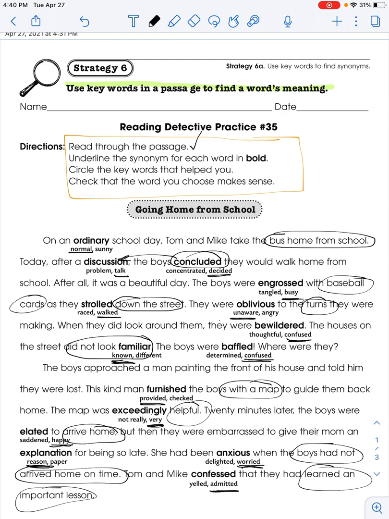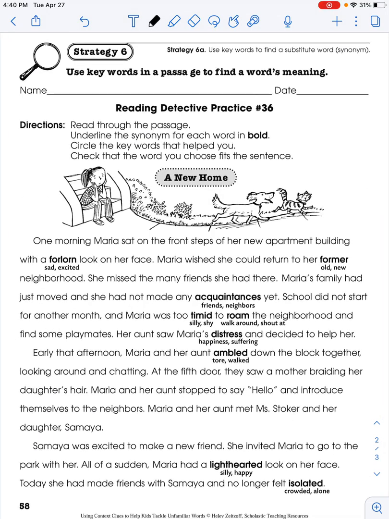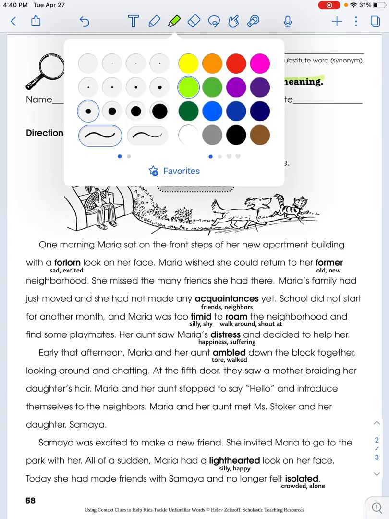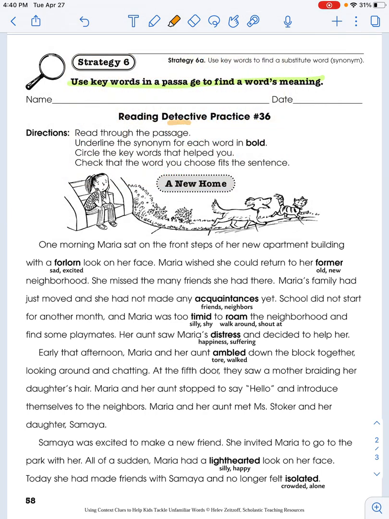So your page number 1 should look just like this, just like mine. Pause the video now if you need to finish copying it down. All right, so now it's your turn. You are going to do the same thing I just did, but with the next page. Now remember, you're trying to find what those words mean using the other words in the sentence. And remember, you have some directions right here. They are the same as what we did on the other page.